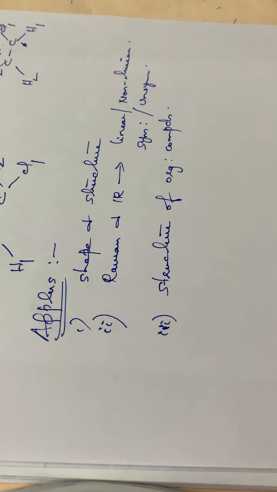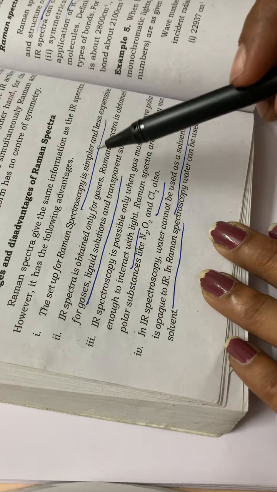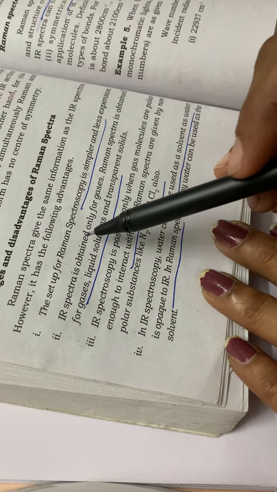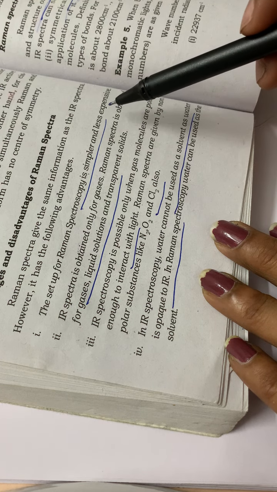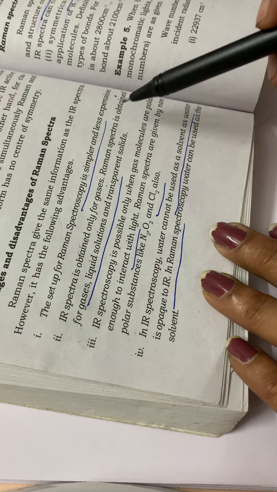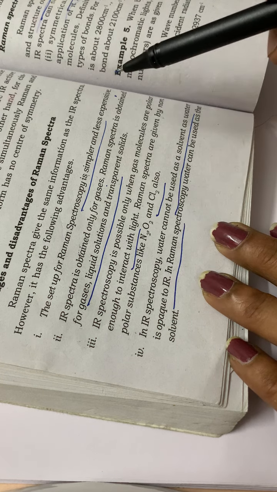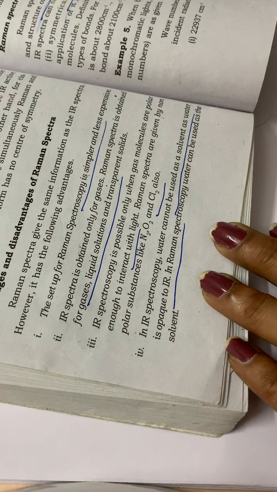Then the next is coming to the advantages and disadvantages of Raman spectra. See, it is marked in the textbook. I'm not writing it once again. So advantages: the setup for Raman spectroscopy is simple and less expensive. Then IR spectra is obtained only for gases, but Raman spectra can be obtained for gases, solutions and solids. That is the second important advantage.